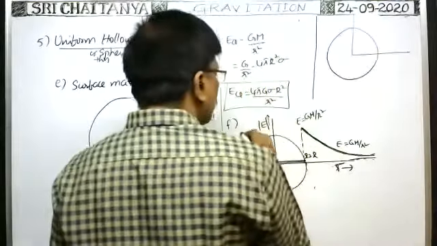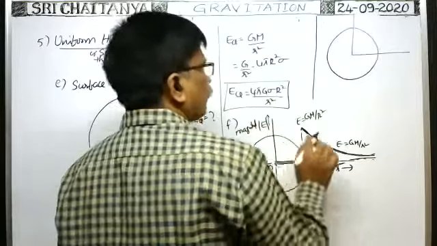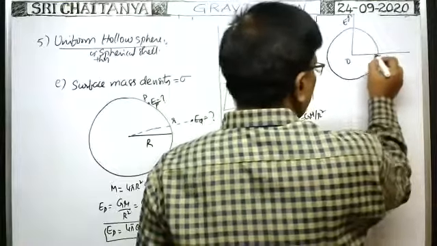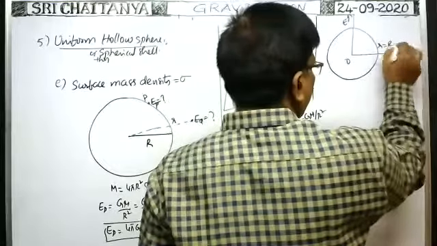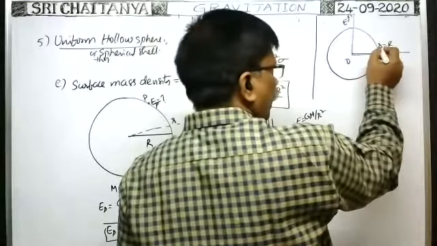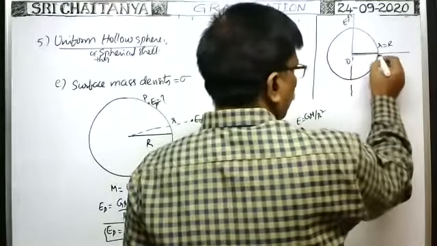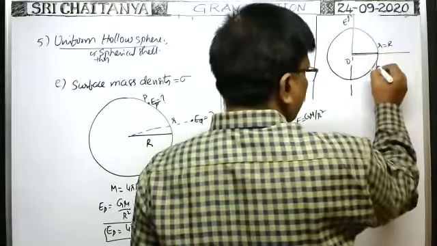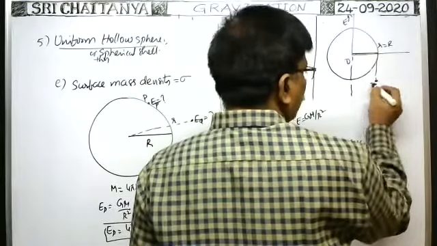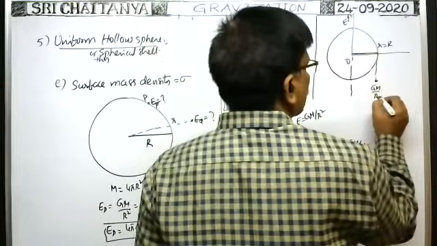If the magnitude of intensity of gravitational field versus r, this is the graph. Suppose if magnitude is not given, then in such case you see up to small r is equal to capital R, just before reaching small r is equal to capital R, the intensity of gravitational field is 0 only. Exactly when you reach the surface, the intensity of gravitational field suddenly increases to GM by capital R square.